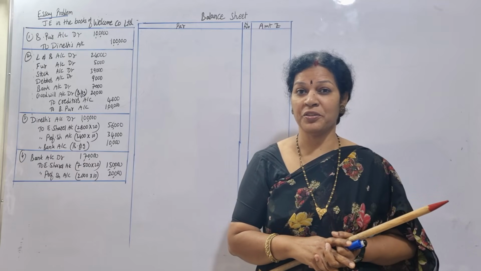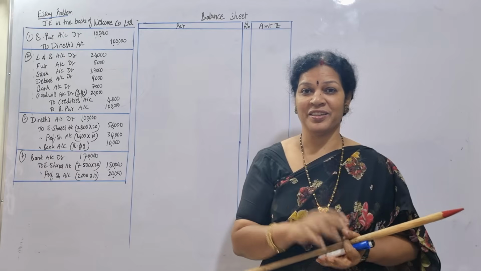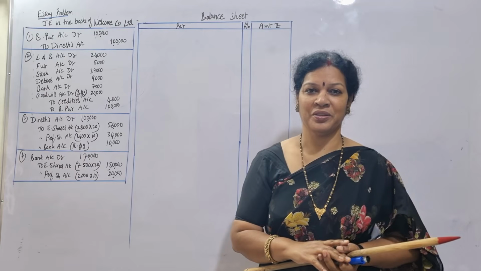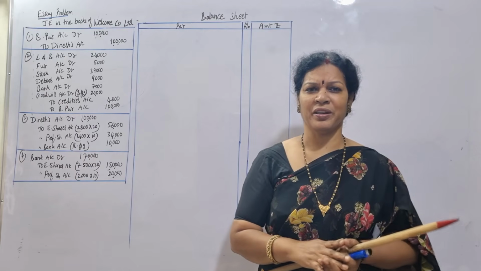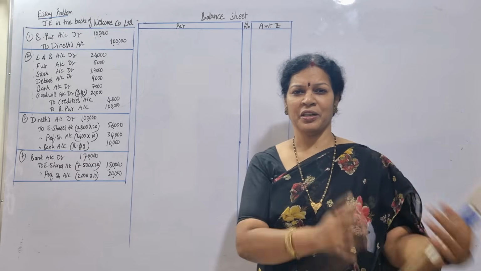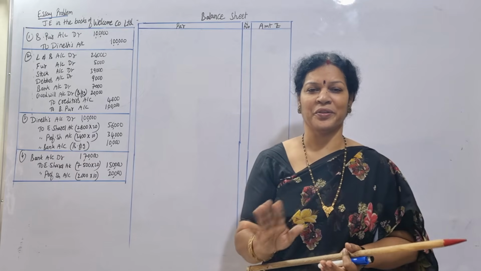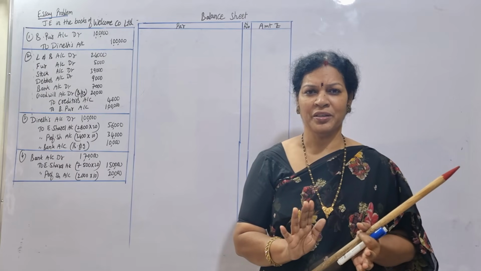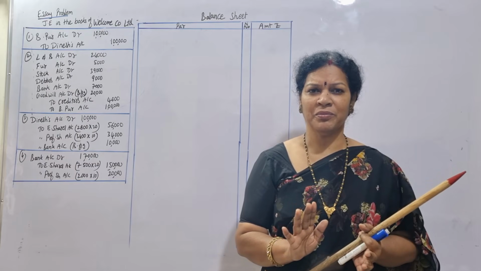Company accounts balance sheet, how we used to do? Vertical. First liabilities, then assets. Same format we have to follow. We should not prepare like normal final accounts, liabilities on the left side, assets on the right side. No, company accounts balance sheet format we have to prepare. Okay, so easy problem, nothing to worry.